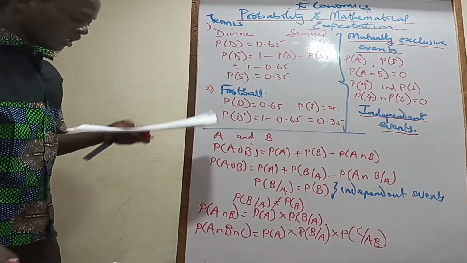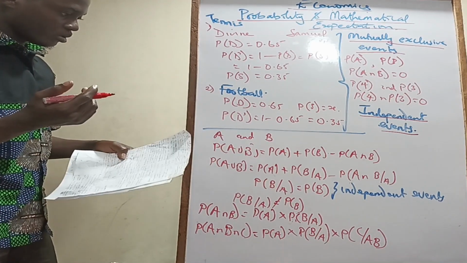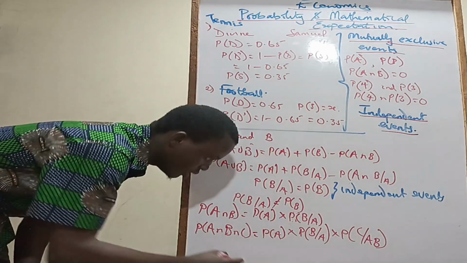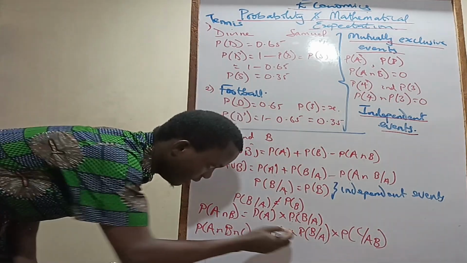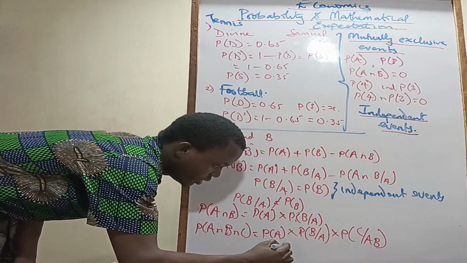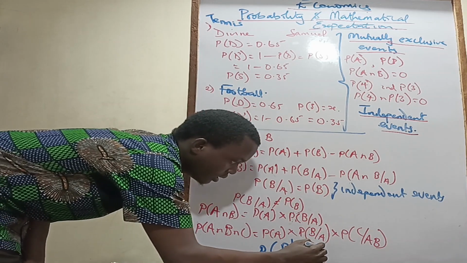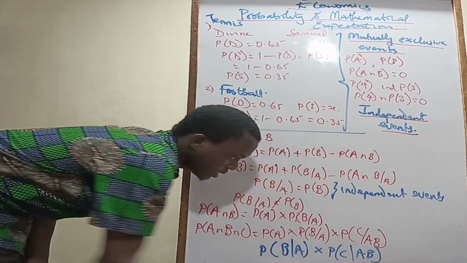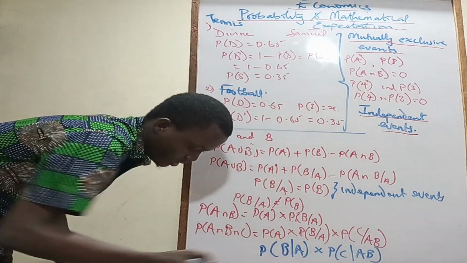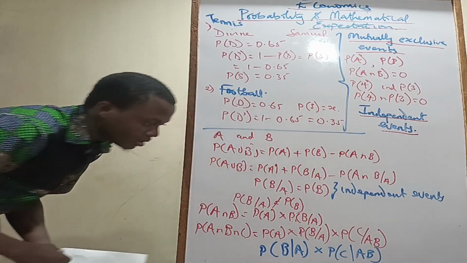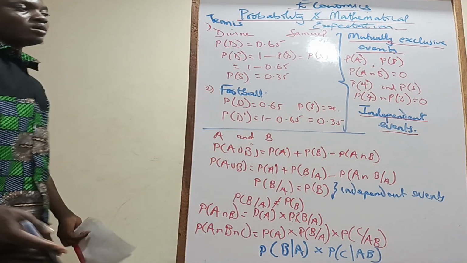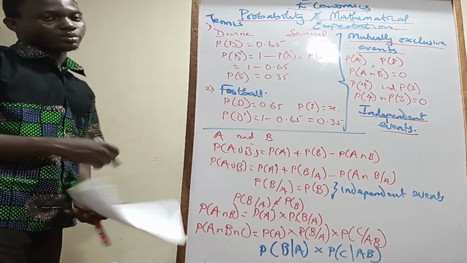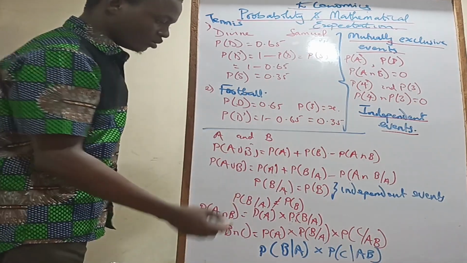Okay, so some books would have this like this: probability of B given that event A has happened, then times probability of C given that event A and B have happened. So it is still talking about dependent events. It's only the first one that happens that doesn't depend on anybody. So it's only that one that is free from the shackles of dependency. But once that one is gone, you continue.